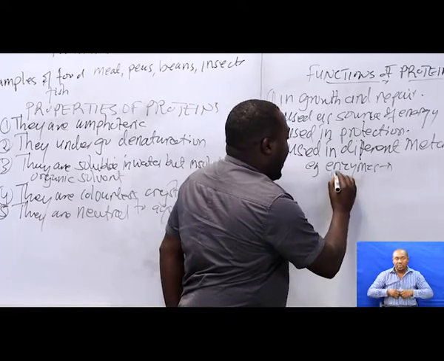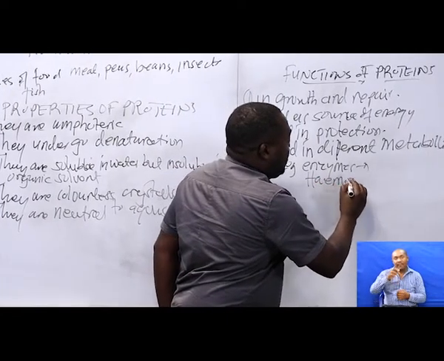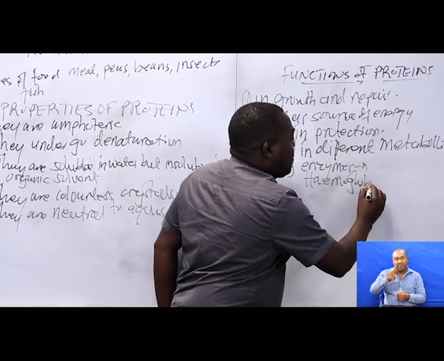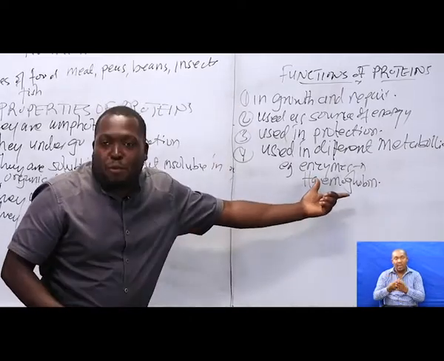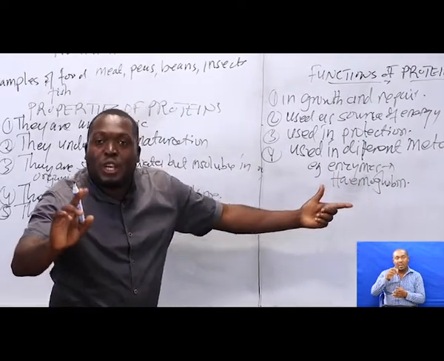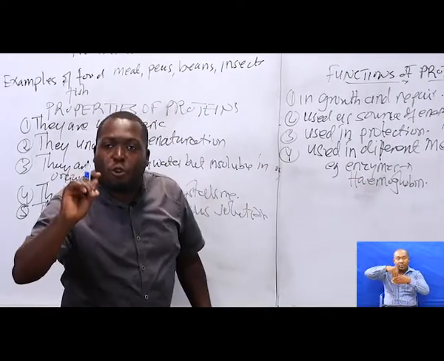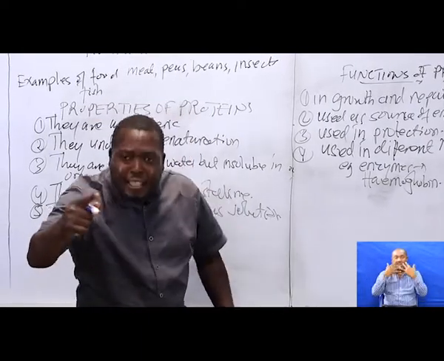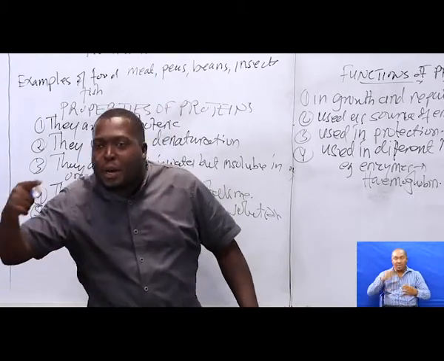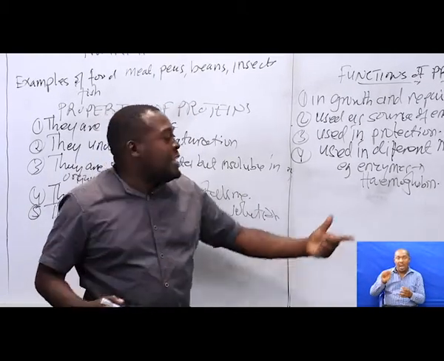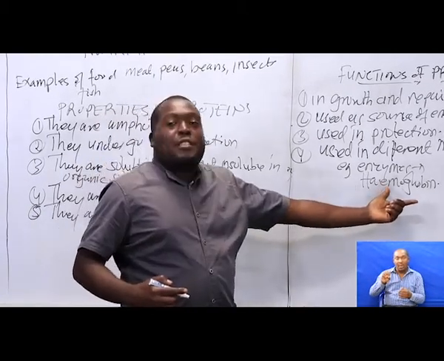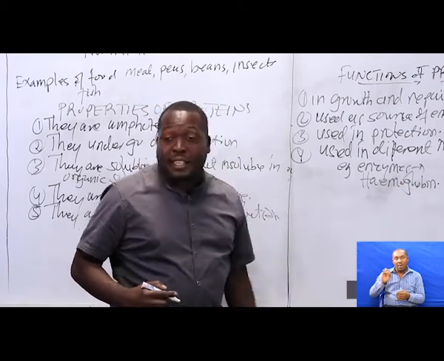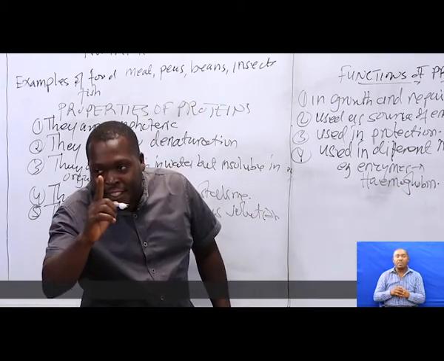Again, we've got hemoglobin. Hemoglobin is a protein used in transportation of oxygen in invertebrates. The oxygen that is transported from one place to another in our body is facilitated due to the presence of what? Hemoglobin, which is what? Is a protein.